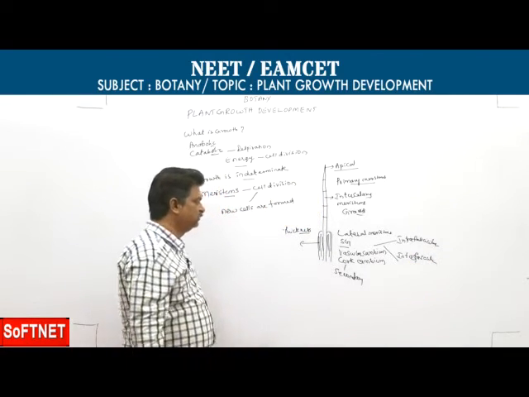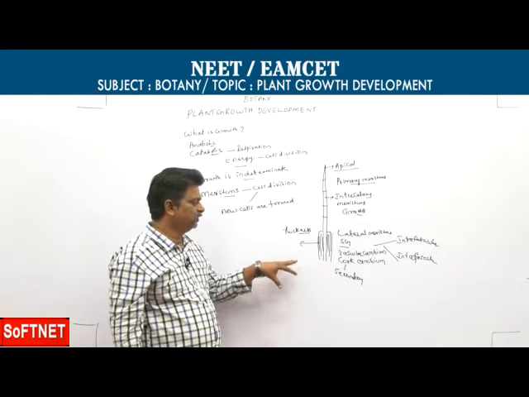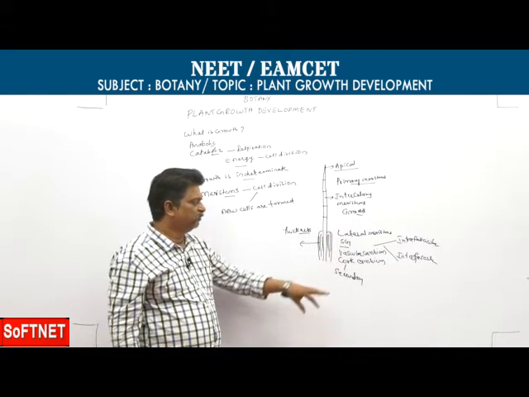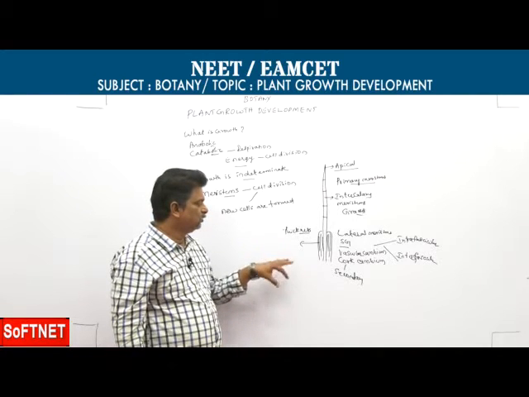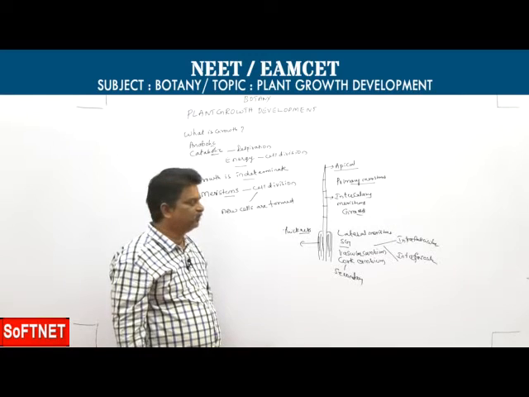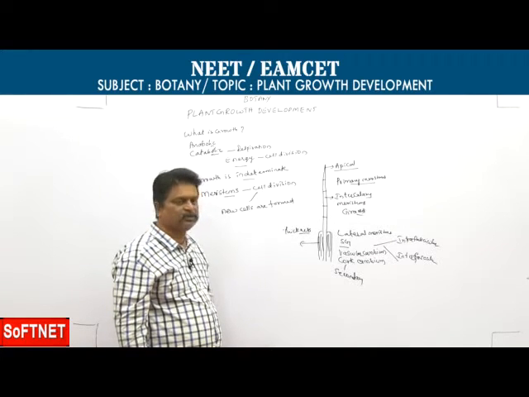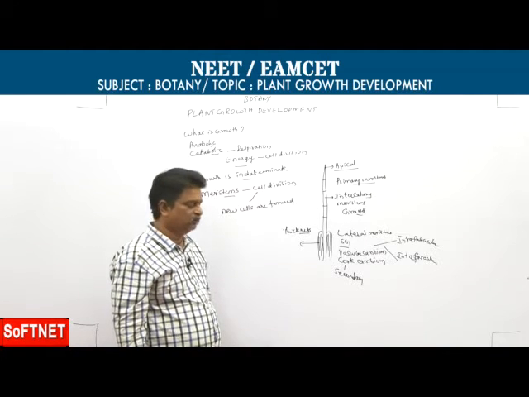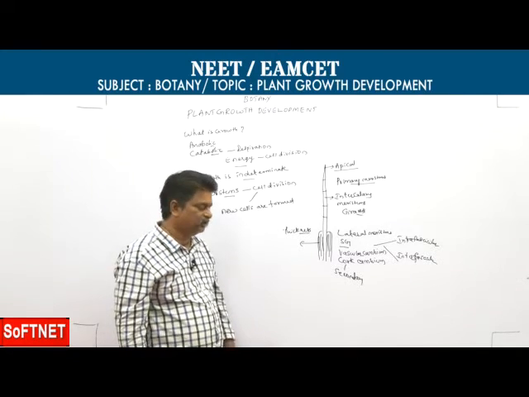So lateral meristems are not only secondary, they are both primary and secondary. Even primary meristems participate in secondary growth. For that, the example is intrafascicular cambium. This intrafascicular cambium is a primary meristem, participates in secondary growth and increases thickness.